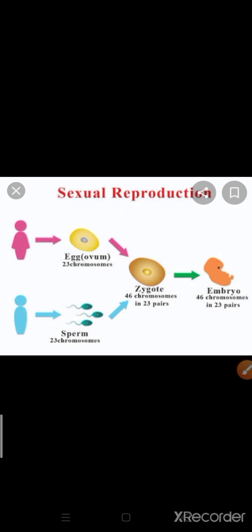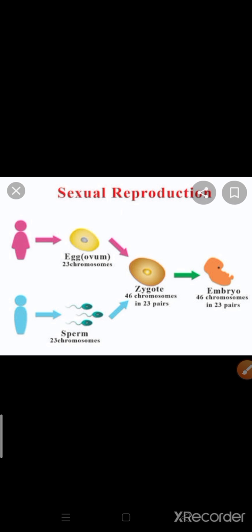So for this purpose I can explain it to you in a very easy manner. On your screen you can see that pink color represents female and blue color represents male. Clear?